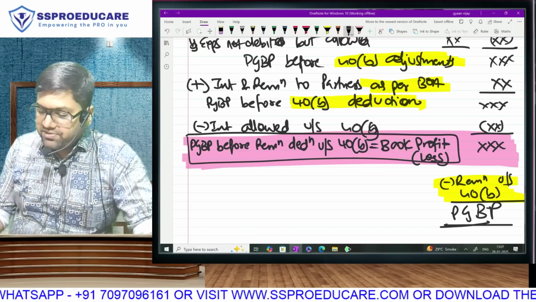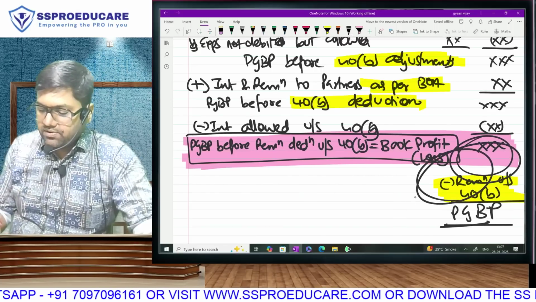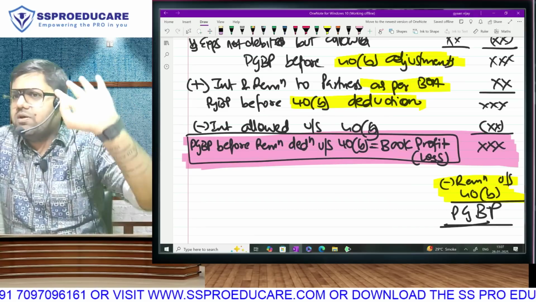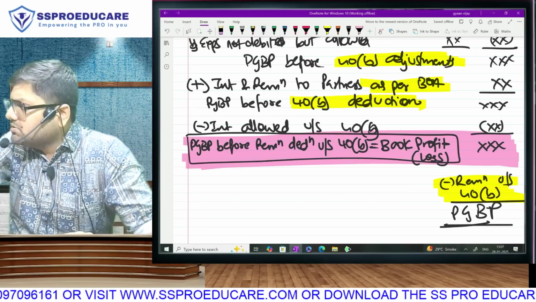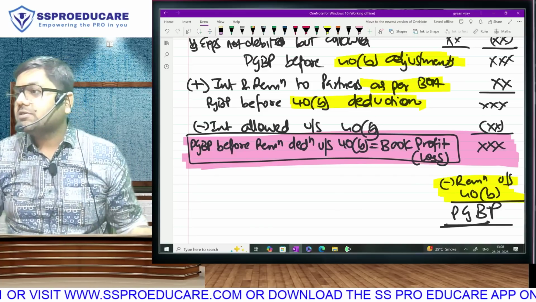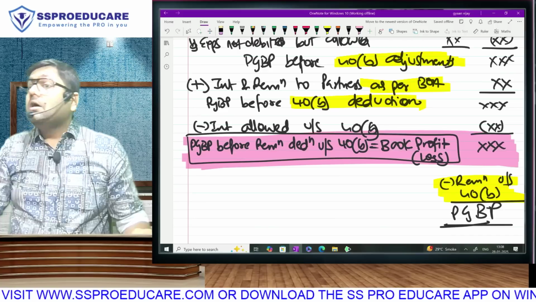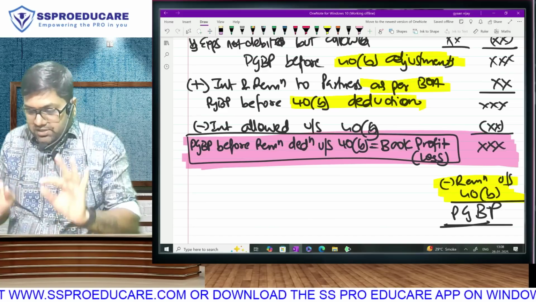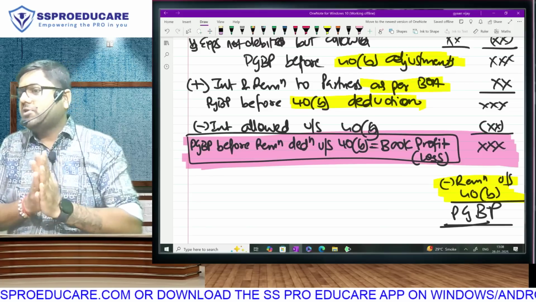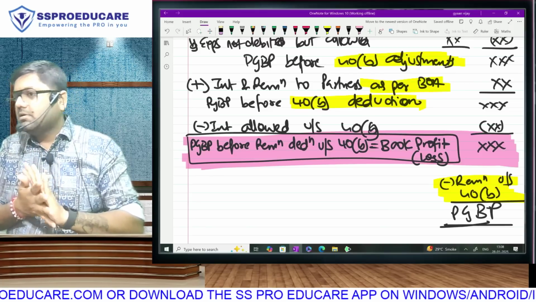If this answer is negative, 1 rupee, 1 crore rupee, 100 crore rupee, it's a book loss. What is going to be your allowable remuneration deduction? You understood the question? Understand the question. If the amount is negative, it's a book loss. What will be your allowable remuneration deduction? 3 lakh.